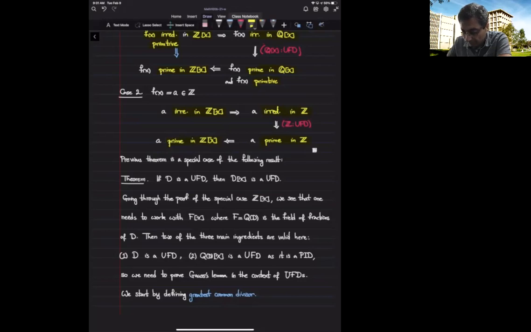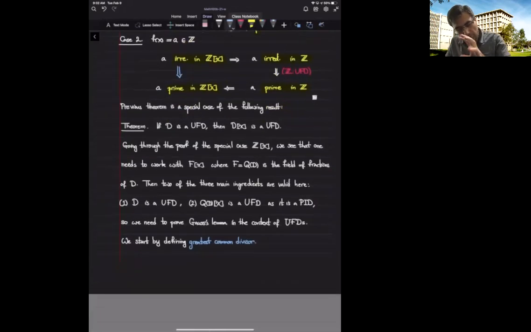So altogether, we deduce that a constant polynomial being irreducible implies that this constant polynomial is prime in Z[x]. And these were the only two possibilities for an irreducible polynomial. So altogether, we deduce that in Z[x], irreducible implies prime, and that gives us the uniqueness part of being a UFD.